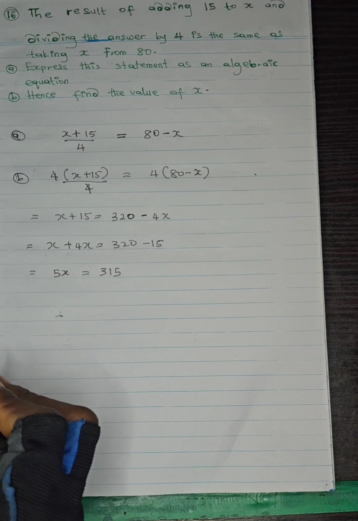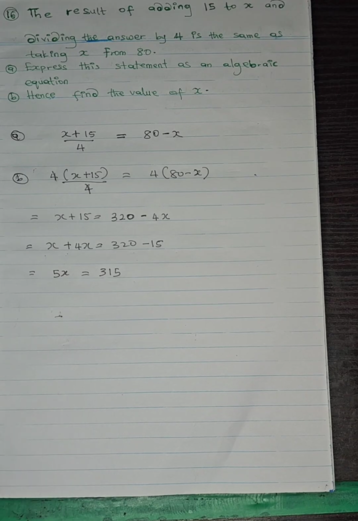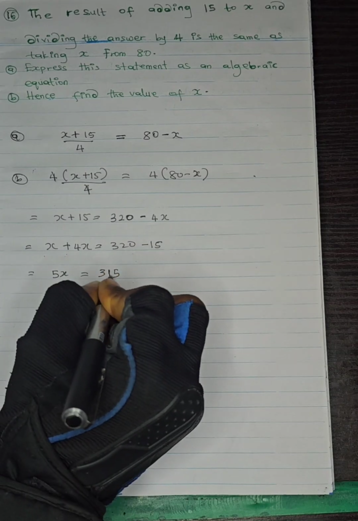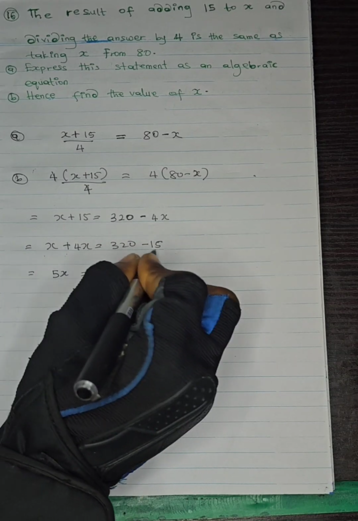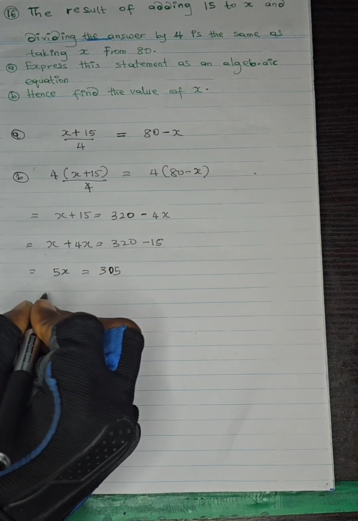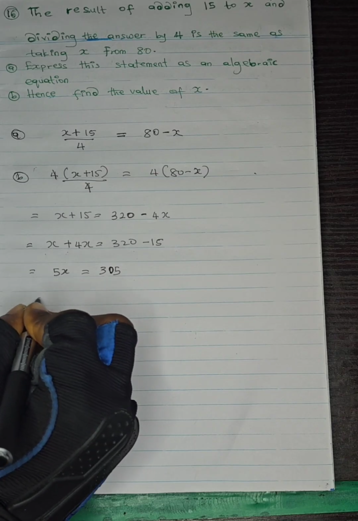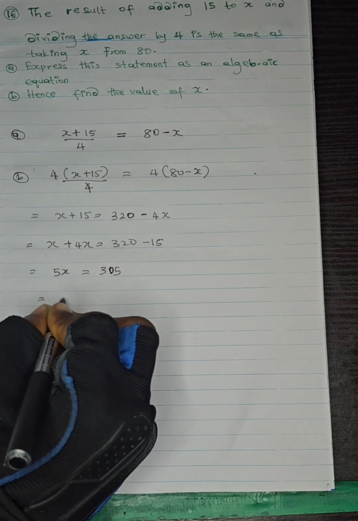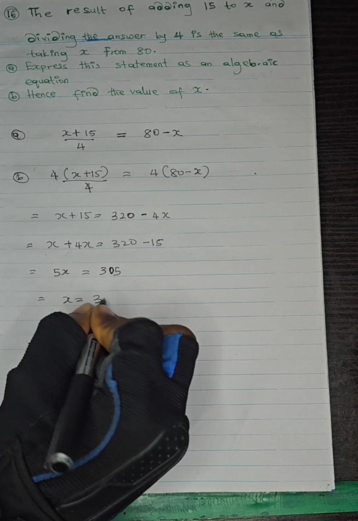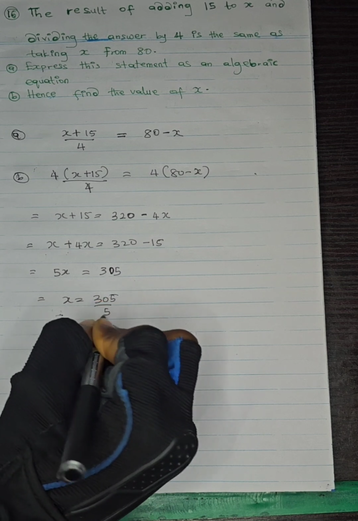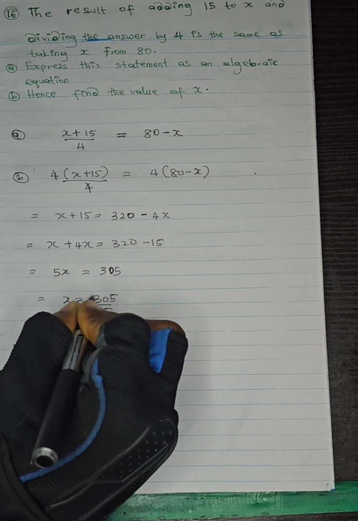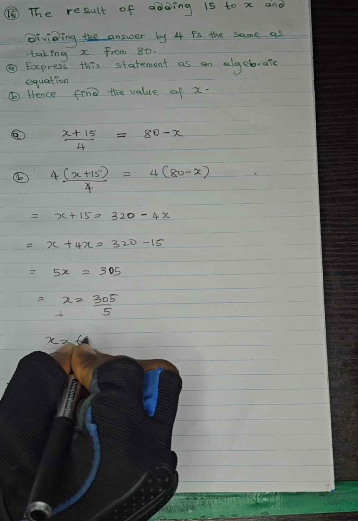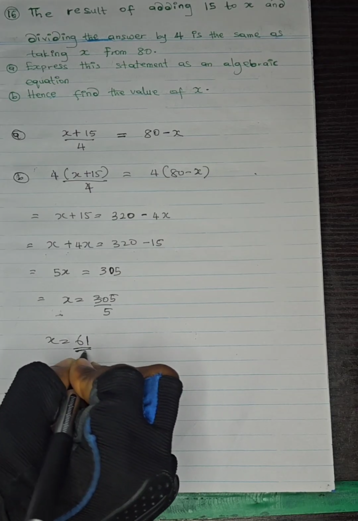Are we together? We divide both sides by 5. So x will now be 305 divided by 5, which is 61.